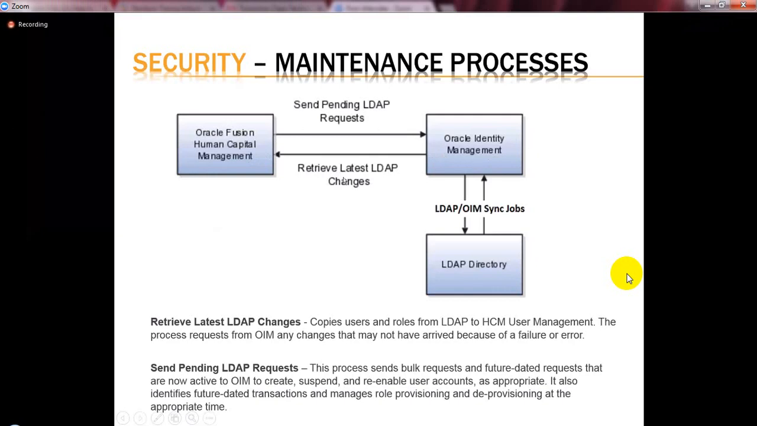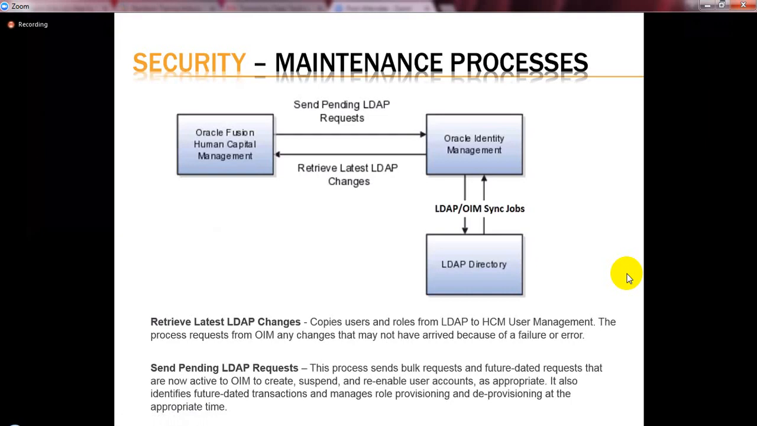In reality, in production, these two things will be scheduled every day. Basically, they will run every day. That is the reason you don't need to run them every time. This will be running every day. Only when you make major changes in the role creations or the role mapping rules is the only point of time you have to run it manually.